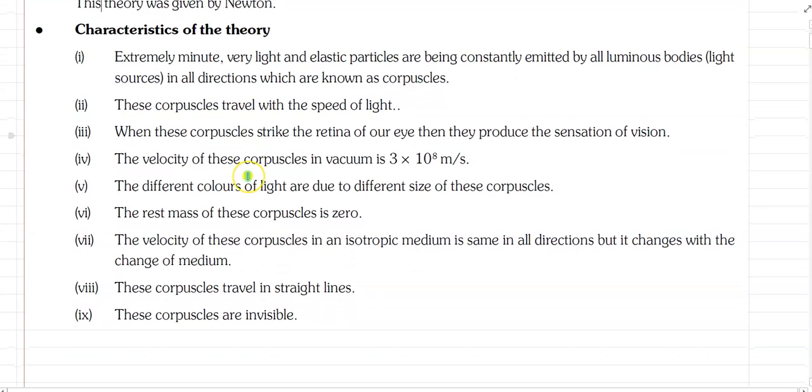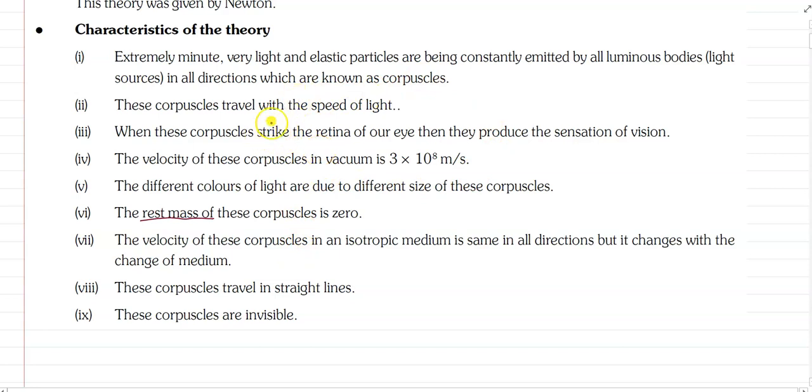According to this theory, the speed of light is 3 × 10^8 meters per second, and each corpuscle moves with constant speed, equal to 3 × 10^8 meters per second. Corpuscles are massless particles, basically the rest mass of the corpuscles is 0, and corpuscles travel in a straight line, and some other properties also.